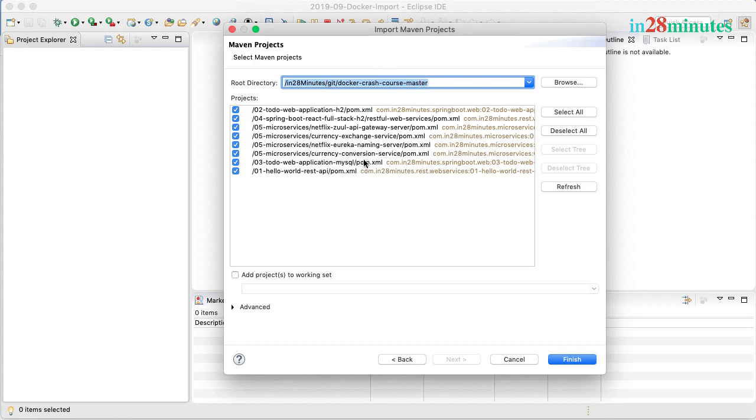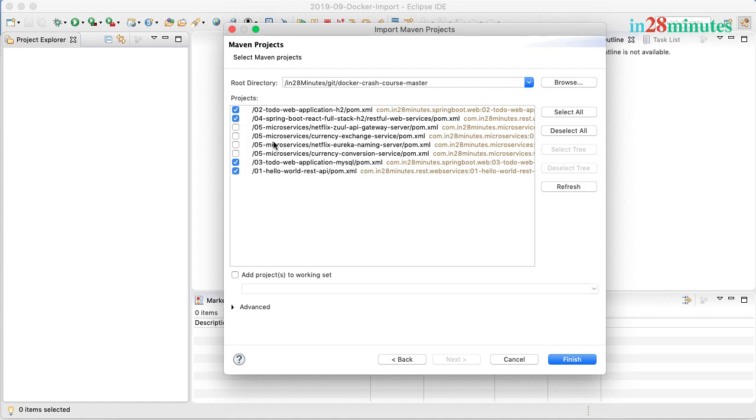And over here, you'd see that there are a number of projects which are present in here. Let's deselect all. And to start off, we'll import project 1, which is Hello World REST API. We'll import project 2, which is To-Do Web Application H2. We'll import project 3, which is To-Do Web Application MySQL. We'll import project 4, which is the full stack. And we'll import the microservices projects alone.